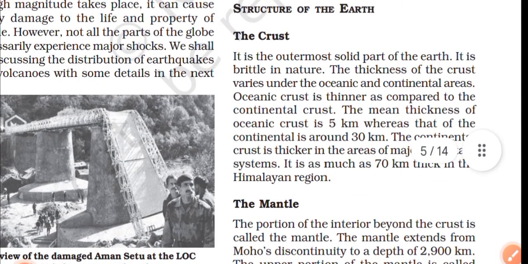A little more is left of the crust. The crust is brittle in nature. Its thickness is 5 kilometers under the oceans and thicker under the continents: 30 kilometers under the continents and 70 kilometers under the mountains. Density of the ocean floor is 3 gram per centimeter cube. Mean density is 2.7 gram per centimeter cube. Now we'll move on to the mantle.